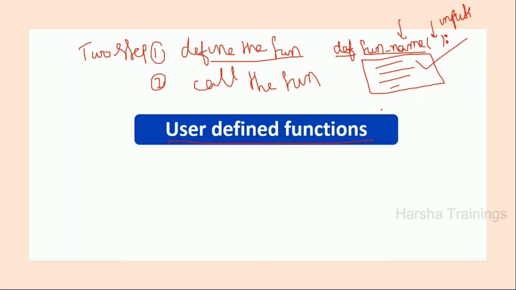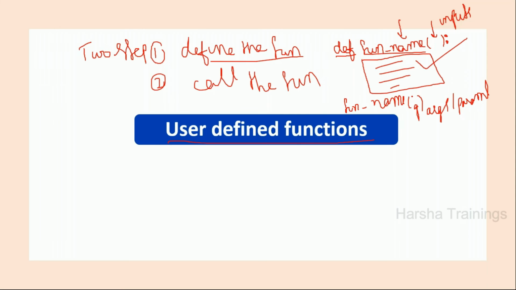Second, once I have the function, I should call it simply by using the function name. Whatever name I give here, I can call it as function_name, with parentheses. Here I will call with arguments, also called parameters.